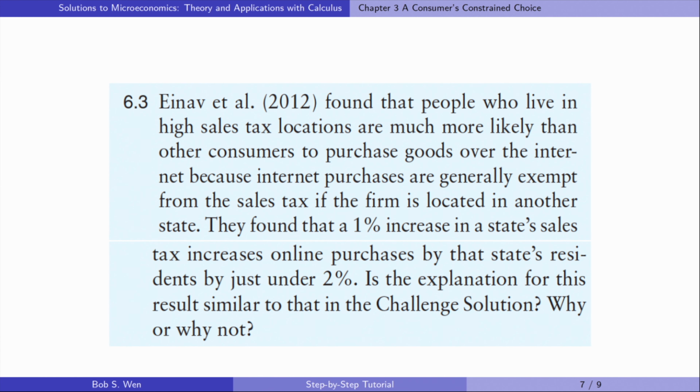Let's solve exercise 6.3. Researchers found that people who live in high sales tax locations are much more likely than other consumers to purchase goods over the internet, because internet purchases are generally exempt from the sales tax if the firm is located in another state. They found that a 1% increase in a state's sales tax increases online purchases by the state's residents by just under 2%. Is the explanation for this result similar to that in the challenge solution?